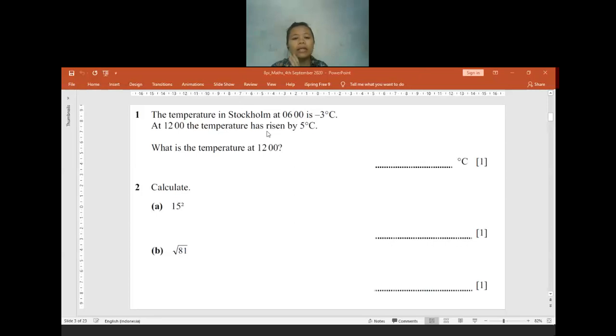Temperature in Stockholm at 6 a.m. is negative 3 degrees. At 12 noon, the temperature has risen by 5 degrees. So in the end, at 12, what will it be?